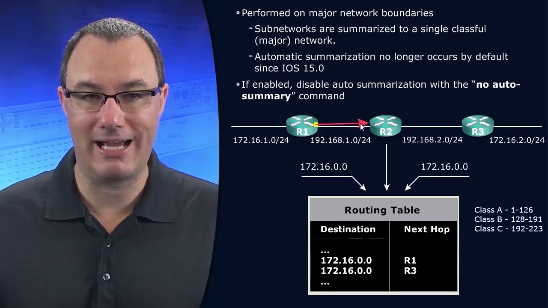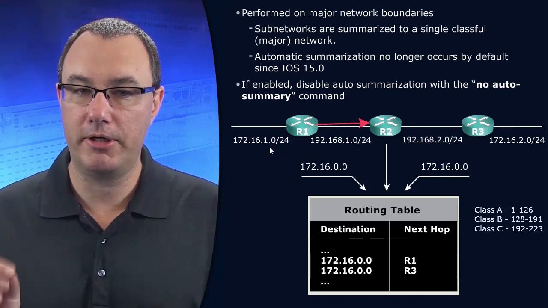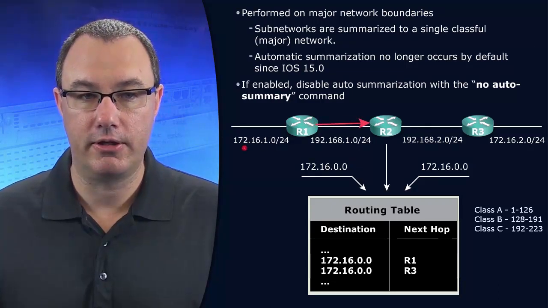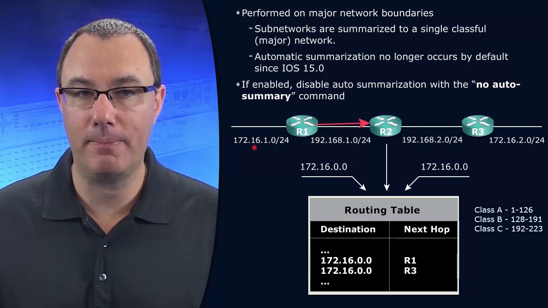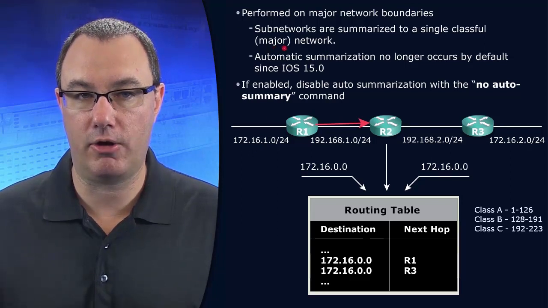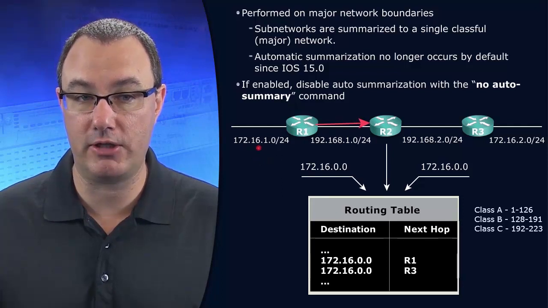Router 1 will advertise 172.16, but it will see that that address has left the 172.16 space. At that point, what we call a major network boundary is when we have left our classful space. So the classful space for this would be 172.16.